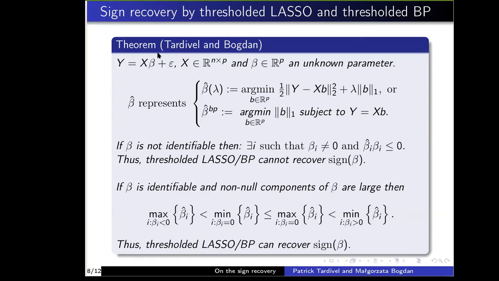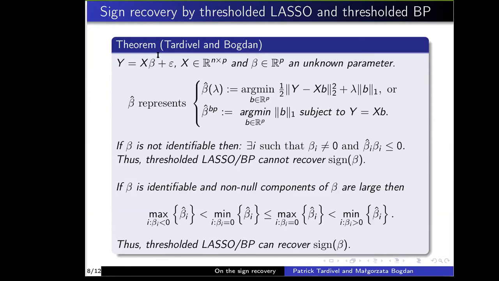Then, when epsilon is no longer equal to 0, but the signal to noise ratio is infinitely large, it's not surprising that basis pursuit can still recover a non-null component of beta, and null components of beta are estimated by small values by basis pursuit. So it's not surprising also that by thresholding basis pursuit, we're able to recover the sign of beta.